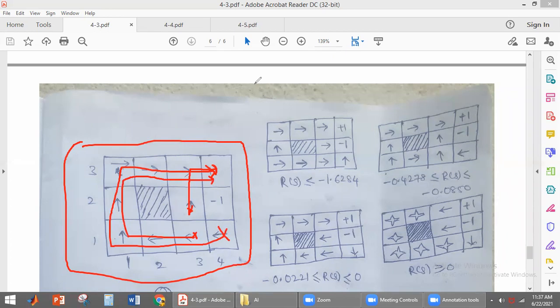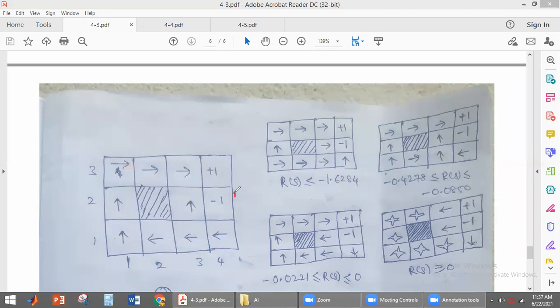What the optimal policy does is avoid entering into the -1 state. This is the risk position, so it avoids entering into the risk. It always wants to terminate at the +1 state, and does not want to terminate at the -1 state. So we are finding the reward that the agent is receiving by taking the particular path.